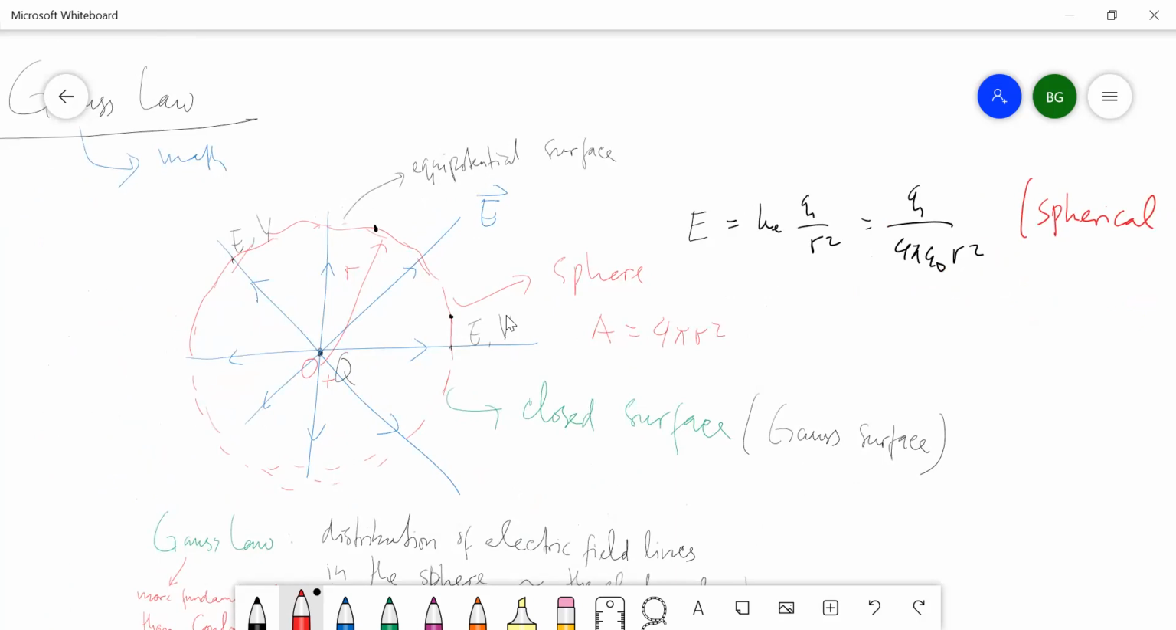And also we know that this sphere is a closed surface, on which the electric field has the same magnitude. Yeah, this is a closed surface. This is also called a Gauss surface. Okay.